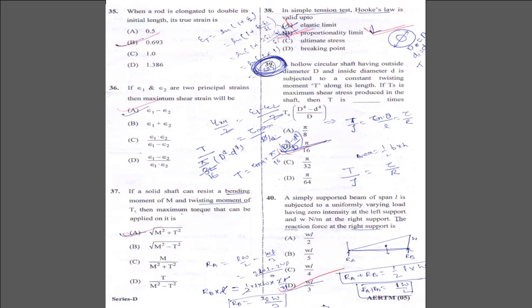When a rod is elongated to double its initial length, its true strain is, correct answer B.